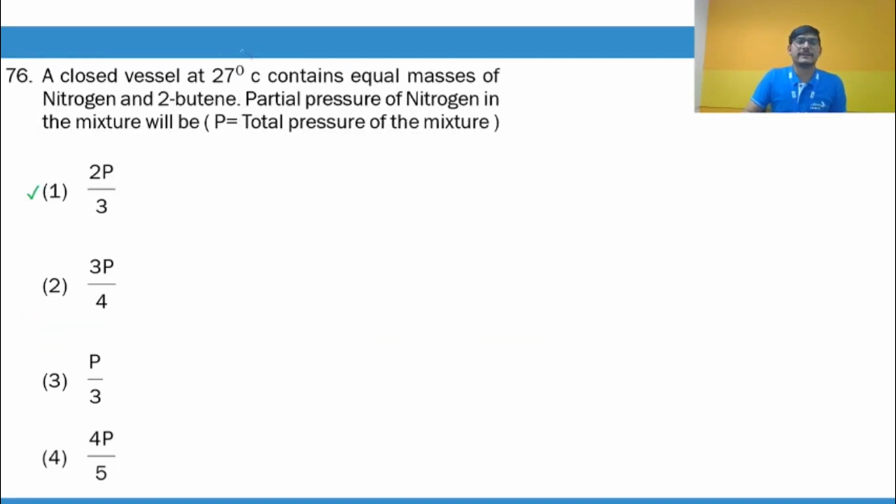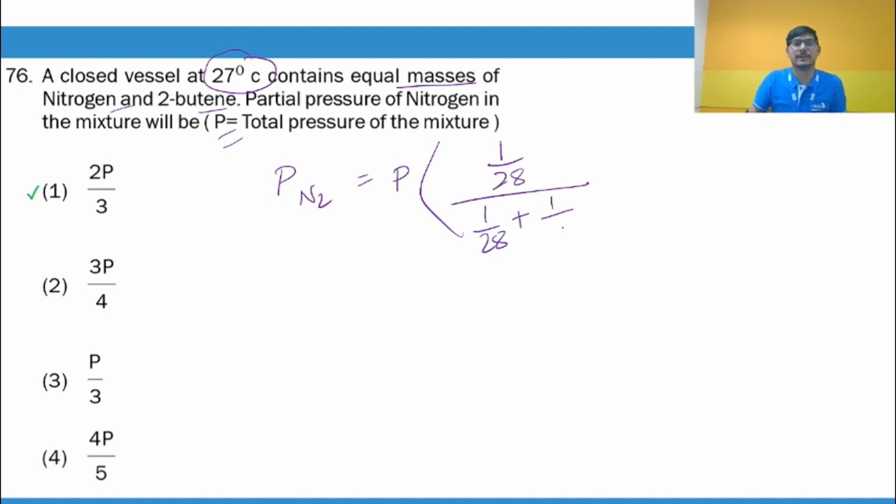A closed vessel at 27 degrees Celsius contains equal masses of nitrogen and 2-butene. What is the partial pressure of nitrogen? Right? So simple, as per Dalton's law, partial pressure of nitrogen will be total pressure, which is P, multiplied by the mole fraction. Okay. And now the mole fraction, how do you calculate? Equal masses. So let us take 1 gram each. The mass of nitrogen is 28. So 1 by 28 plus 1 by 56 for butene. So you will calculate, this comes out to be 2P by 3. Is that clear? Right? The mole fraction of nitrogen is moles of nitrogen divided by moles of nitrogen plus moles of 2-butene. Clear, guys? Okay.